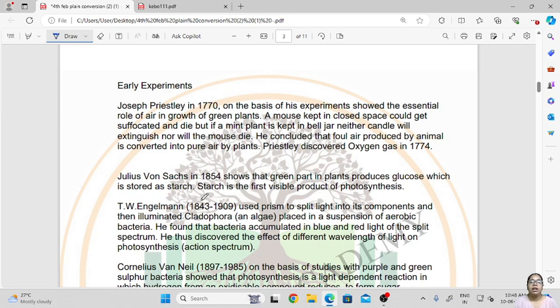Then T.W. Engelmann, in the years 1843 to 1909, used a prism to split light into its components and then illuminated Cladophora, which is an alga placed in a suspension of aerobic bacteria. He found that bacteria accumulated in the blue and red light of the split spectrum. He thus discovered the effect of different wavelengths of light on photosynthesis.